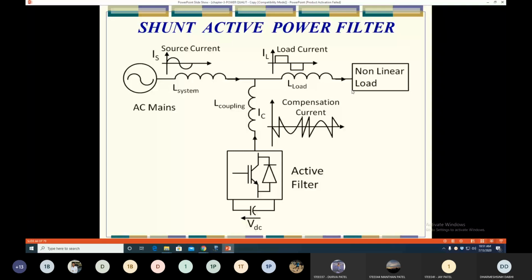Based on the harmonics present in the load current, this active filter generates counter harmonic currents, exactly out of phase, opposite to the phase of the harmonics present in the load current, and cancels out the harmonics from the load current, making the load current near to a sine wave. So this is a basic single line diagram of the active power filter. Again, this is a converter which works as an inverter as well as a rectifier.